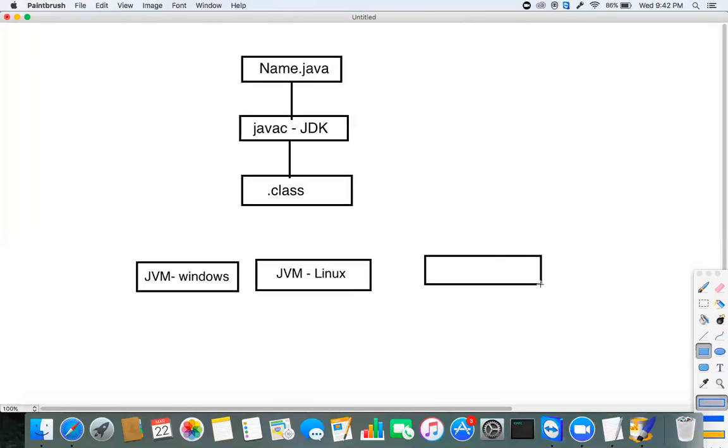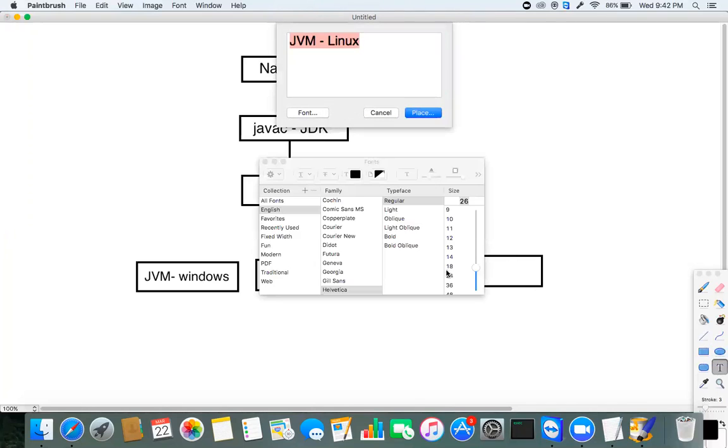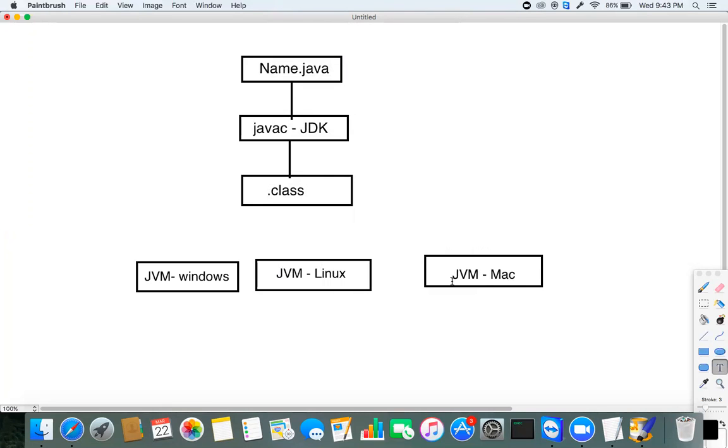What is the role of JVM here? The role of JVM is nothing but converting this Java bytecode into machine understandable format. We'll discuss more, I'm just telling the high level flow. I'm telling here how your Java program is going to convert into machine understandable format. Machine understandable format in the sense is nothing but zeros and ones, right?